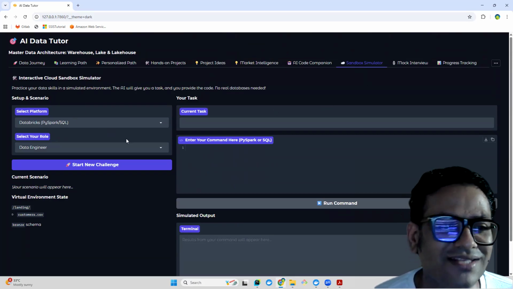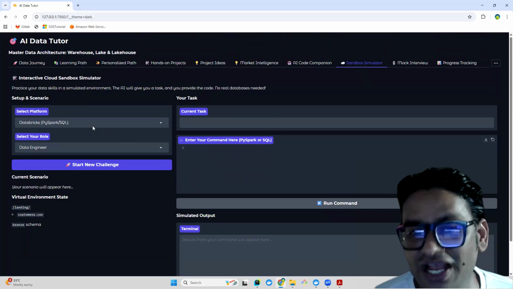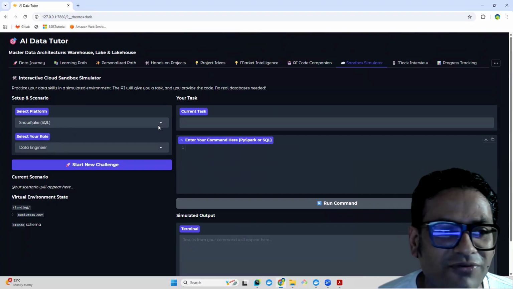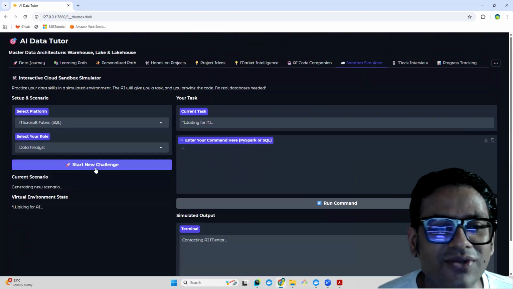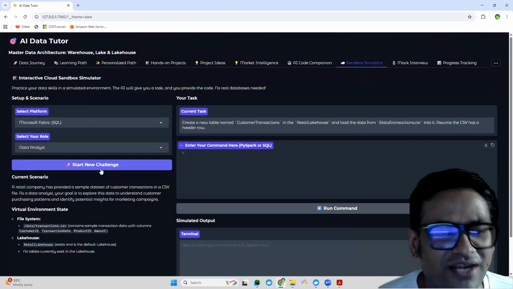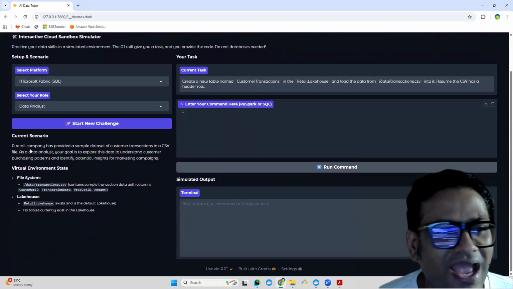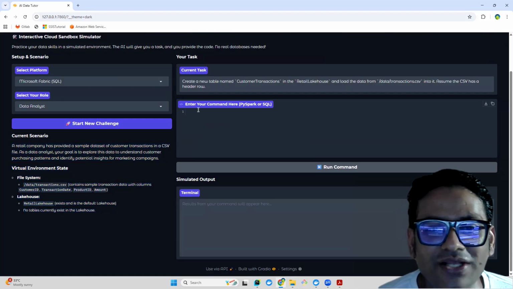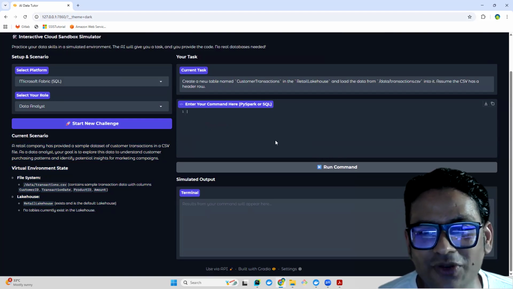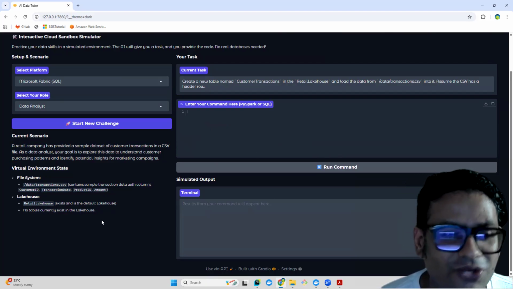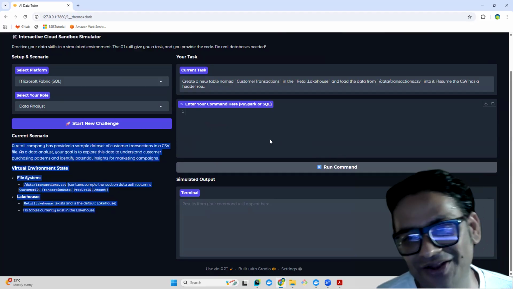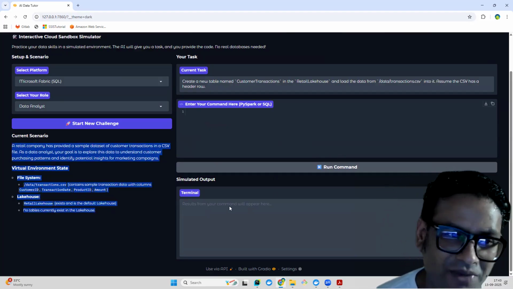Here what you can do is get some challenges. For example, right now it supports only Snowflake SQL and Microsoft Fabric, and you can select the data engineering role and ask for some kind of challenge. It is going to give you a scenario, and based on this scenario, you can suggest how you are going to implement that. You put it here and run the command, and it is going to tell whether the solution you are giving for this particular challenge is the right one or not. So it is going to help you on that part.